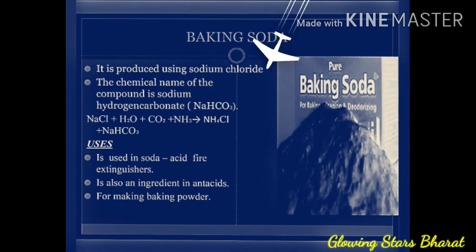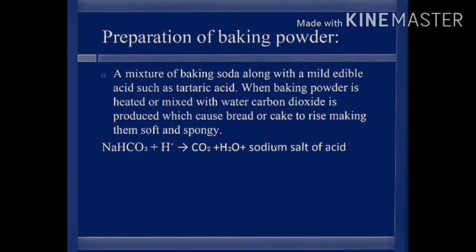How to prepare baking powder? A mixture of baking soda along with a mild edible acid such as tartaric acid. When baking powder is heated or mixed with water, carbon dioxide is produced, which causes bread or cake to rise, making them soft and spongy. Example: NaHCO3 plus H+ gives CO2 plus H2O plus sodium salt of acid.